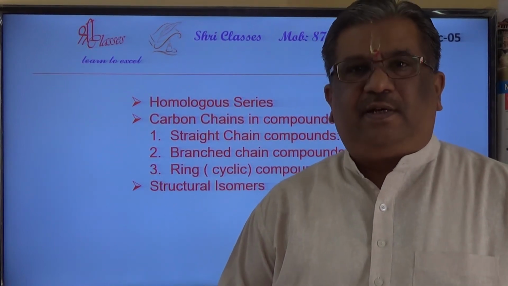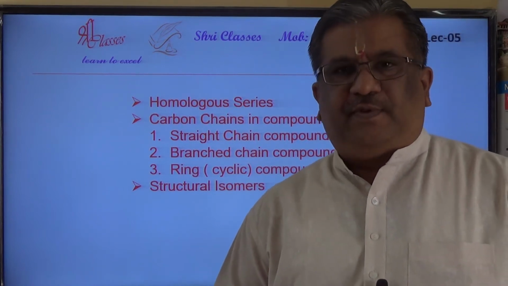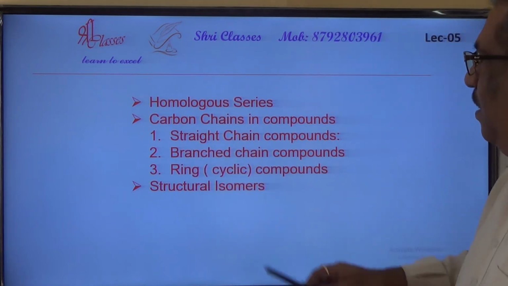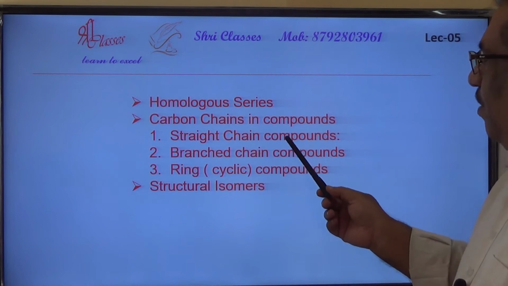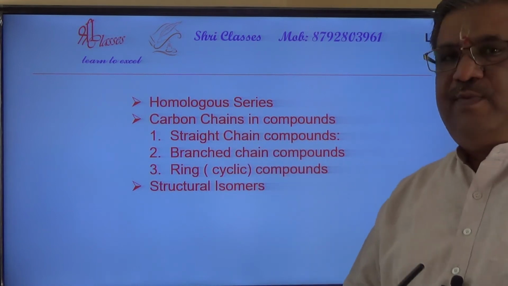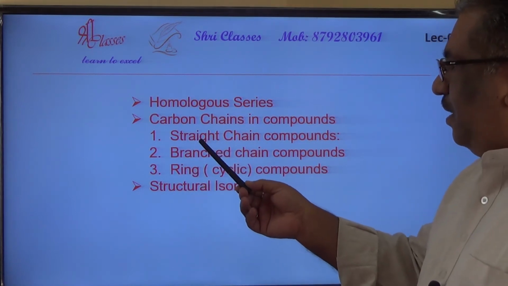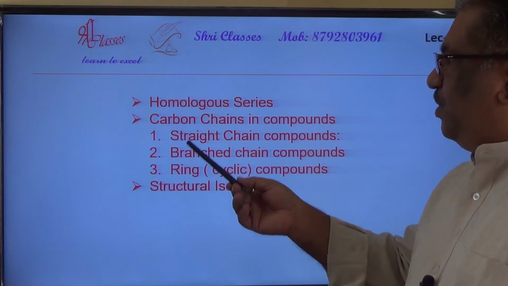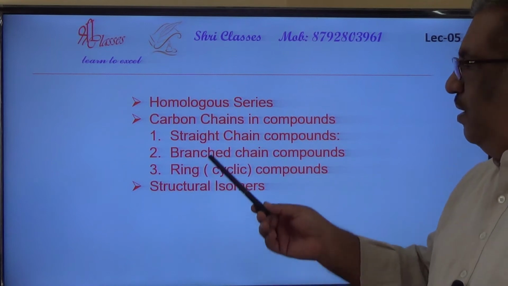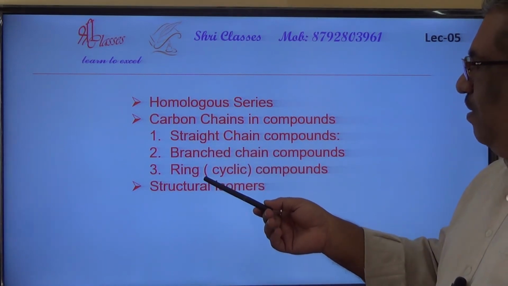Let us begin lecture number 5 and today the topics for the discussion are homologous series, carbon chains in compounds. Carbon chain means the arrangement of carbon atoms in hydrocarbons. There are three different ways in which carbon can be arranged in a hydrocarbon. It can be a straight chain, branched chain, or a ring chain.